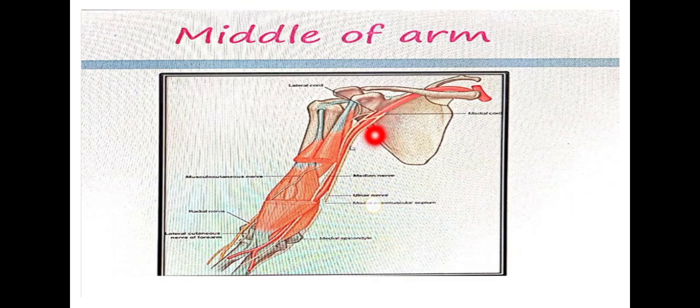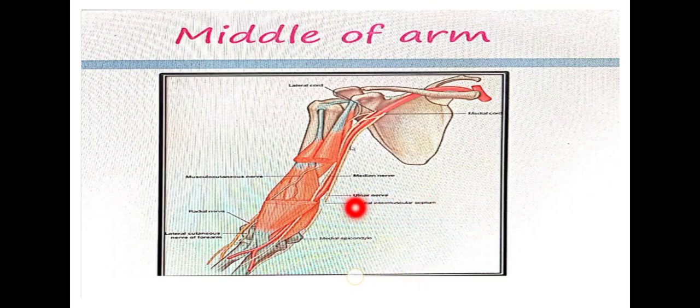So in the arm, proximally, the ulnar nerve is related to the medial side of the brachial artery. Then what happens? The ulnar nerve passes downward, and at the mid humerus it pierces the intermuscular septum. Very specifically, it is the medial intermuscular septum.